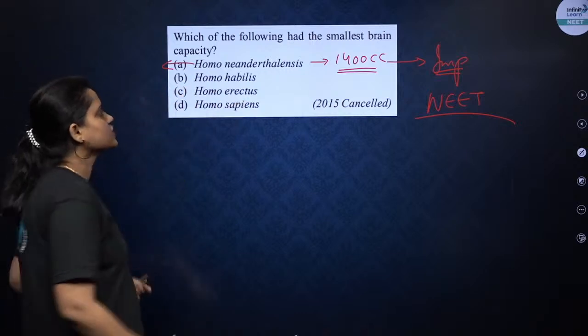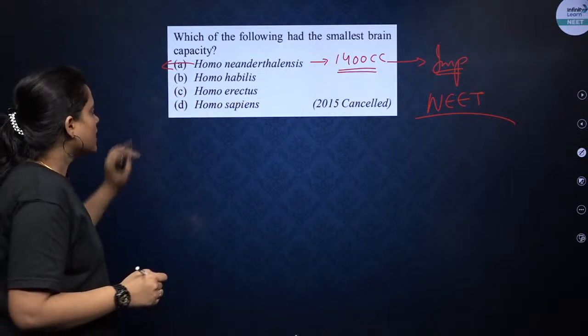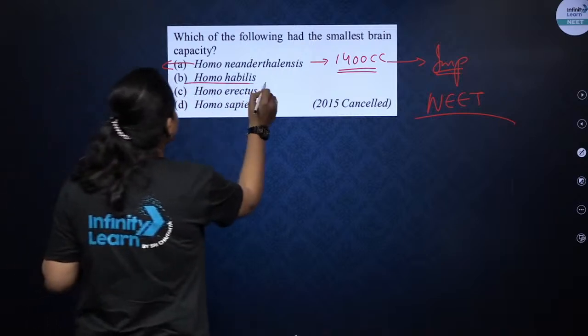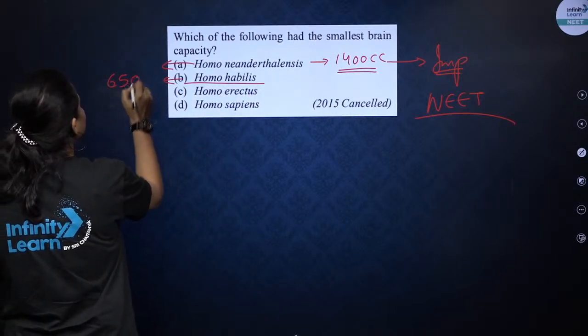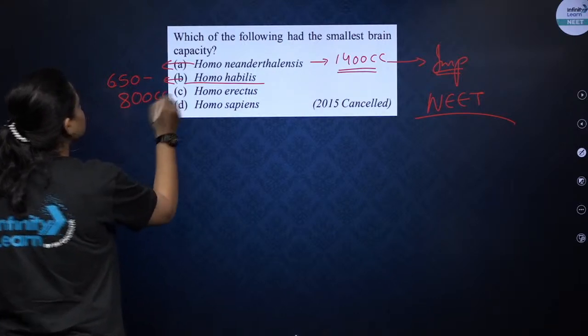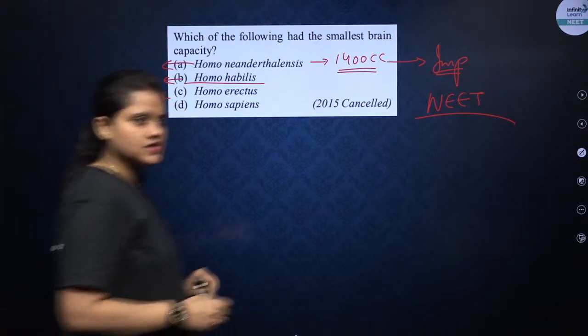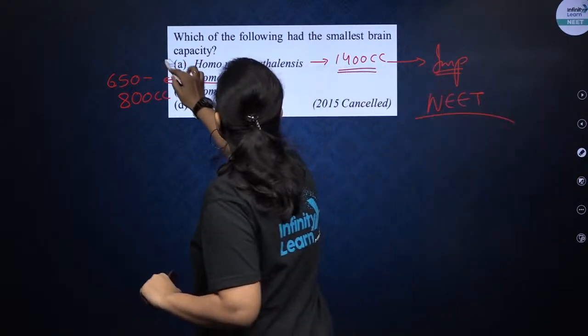Homo habilis, which is also known as handy man, will have the cranial capacity of 650 to 800 cc. Note it down, very important. 650 to 800 cc जो यहाँ पर सबसे कम होगा.